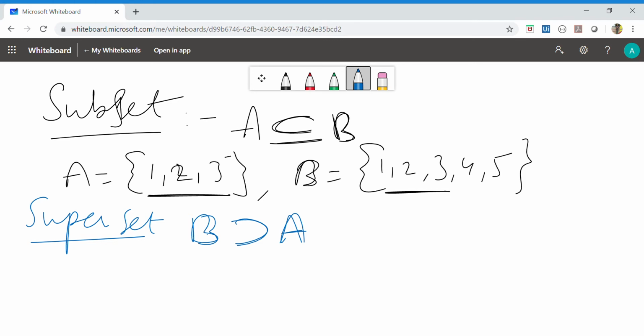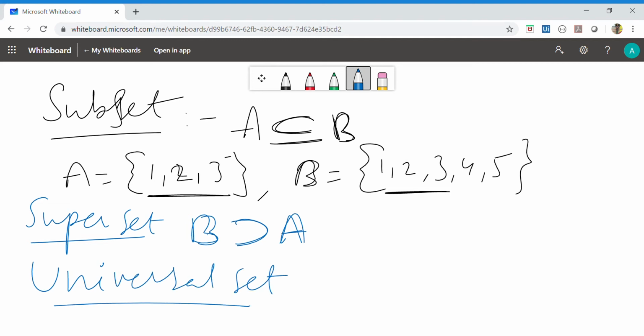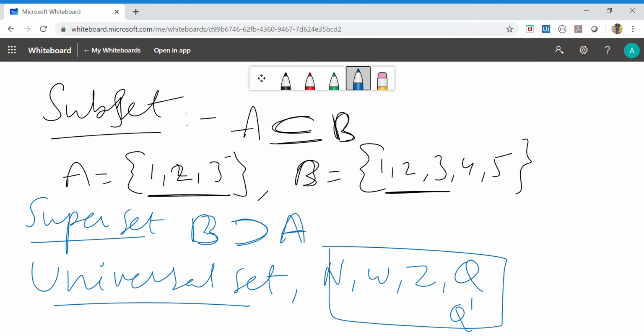Universal set means the set which contains all elements of the given sets. Universal set. A set which contains all elements of the given set is called the universal set. Suppose I am taking natural numbers, whole numbers, integers, rational numbers and irrational numbers separately. All these come under the real number set. We will take real numbers. So real numbers become the universal set in this case.